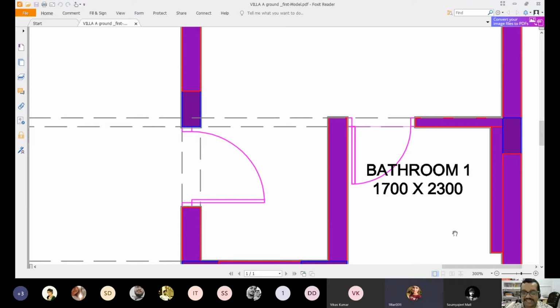Yes. I guess this is Muskan because I can't see the MS Teams window. I'm only seeing the PDF.